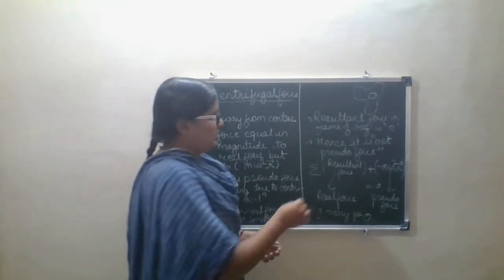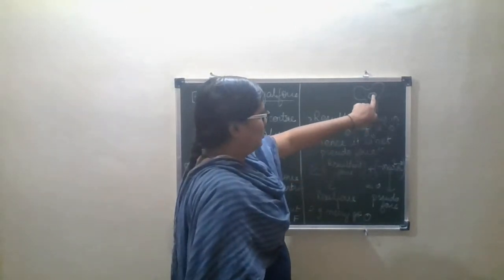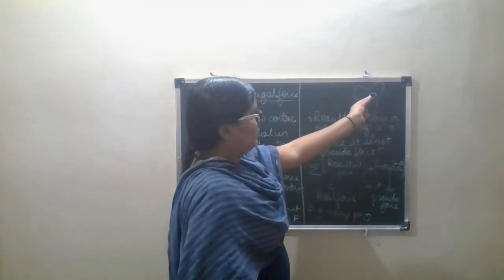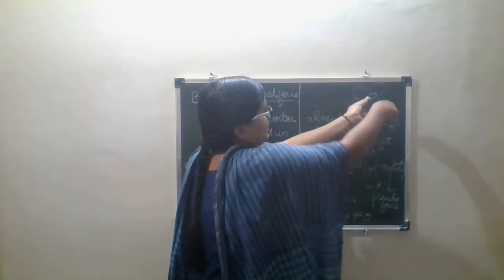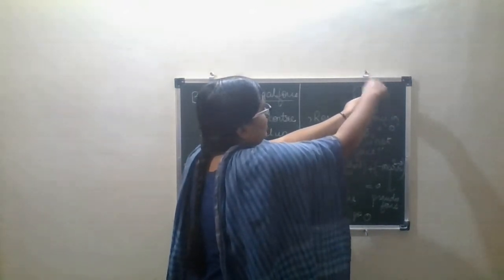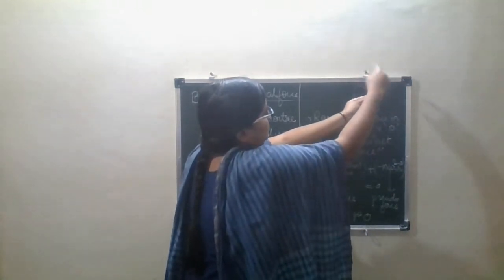Suppose we take an example here. Suppose this is a hole here. I have tied this like this, and I rotate this like this. It is moving round and round and round.